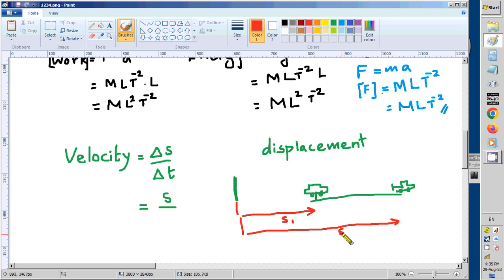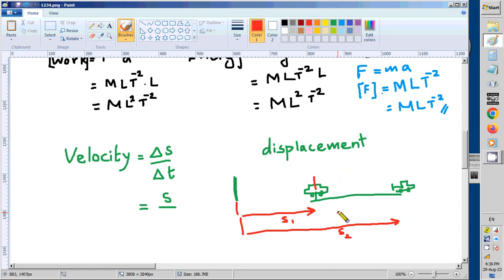The distance the car moved is delta s, that is s2 minus s1. We take the time from here to here as delta t.